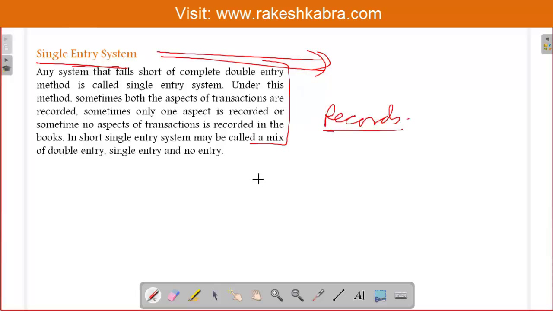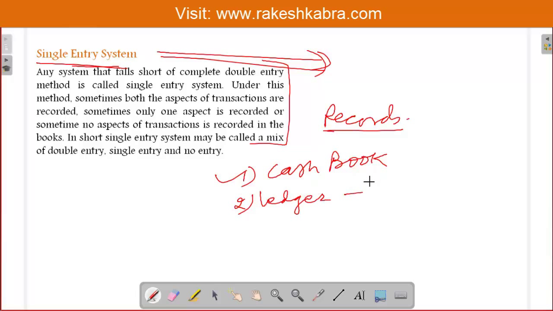So see, which records will we maintain? The first record we will maintain is the cash book. In the name of books, we will maintain only the cash book. We will not maintain any other books like the purchase book, sale book, purchase return book, sale return book. Only the cash book we will maintain.